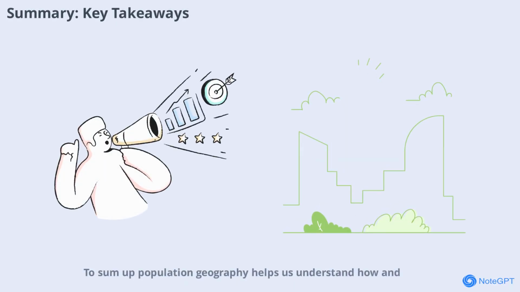To sum up, population geography helps us understand how and why people are distributed across the world. Factors like landforms, climate, water, industry, and government policies all play a part. Population density tells us how crowded a place is, while growth types and demographic transition theory explain how populations change over time. Age-sex pyramids reveal the structure and future trends of societies. India stands out with its large, young, and diverse population, moving steadily through its demographic transition. These insights are vital for planning a better future.